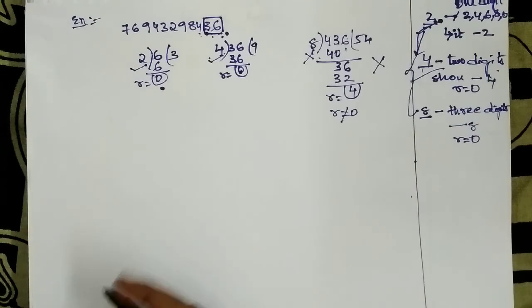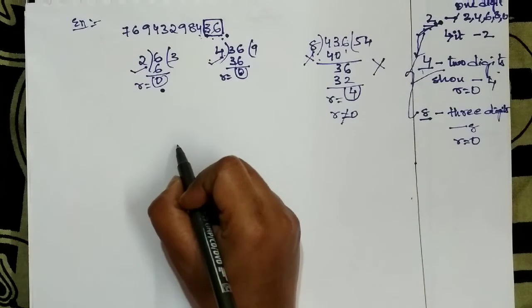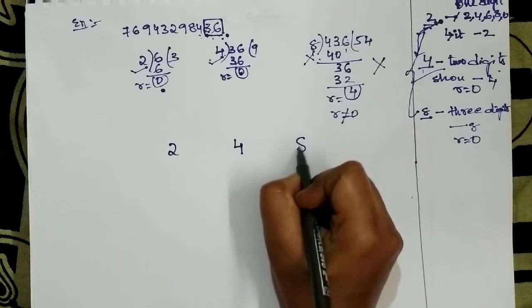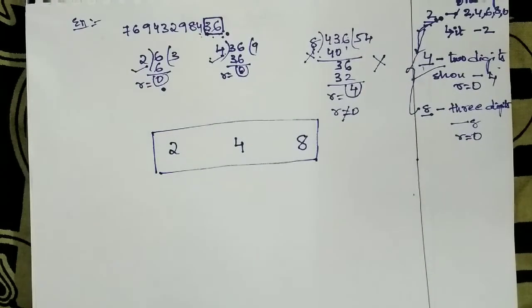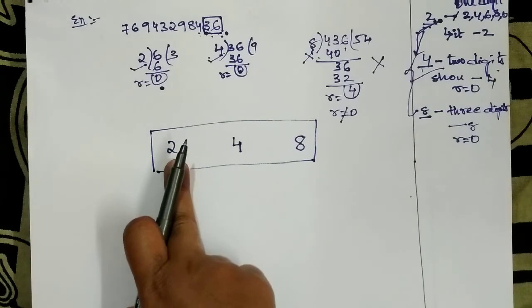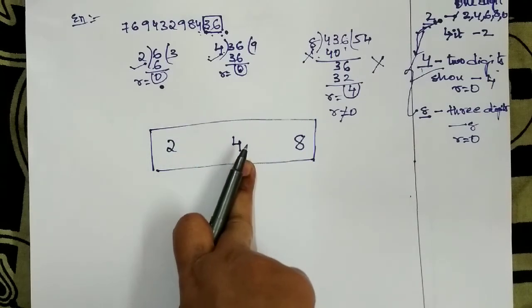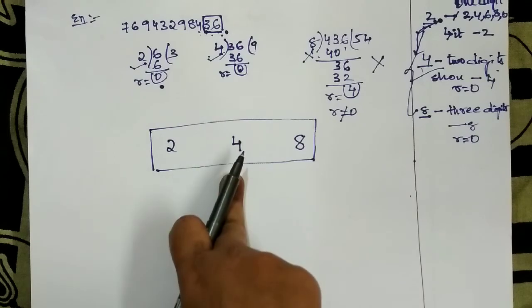So children, here you should remember one point that I'll tell you in an easy way: 2, 4 and 8 are friends. For 2 you should see only the last 1 digit. To check if a number is divisible by 4 or not, you should see the last two digits and divide with 4.